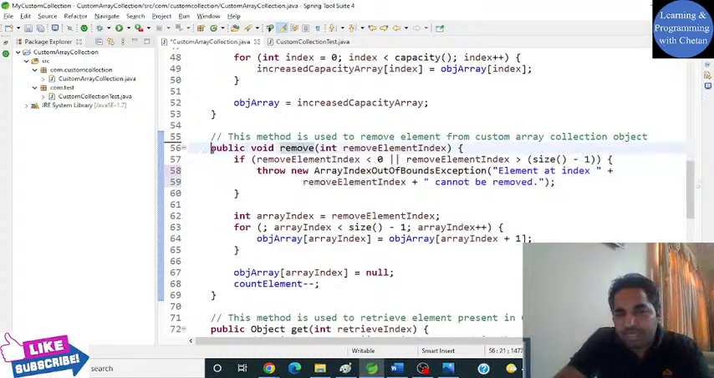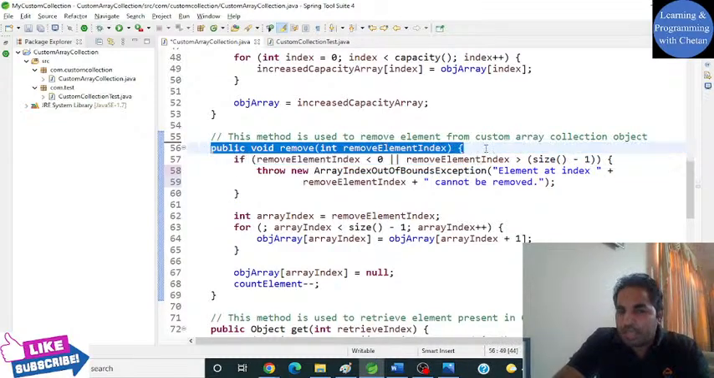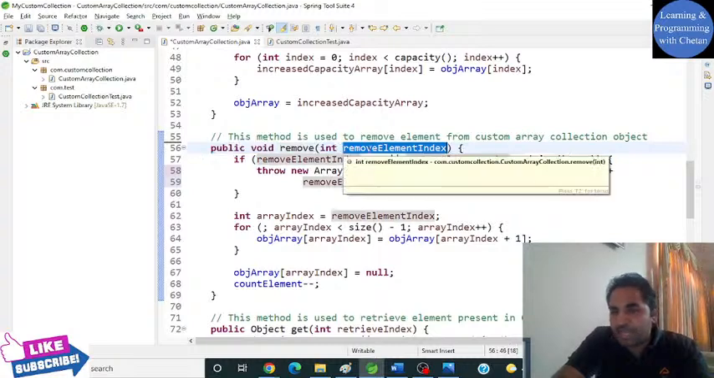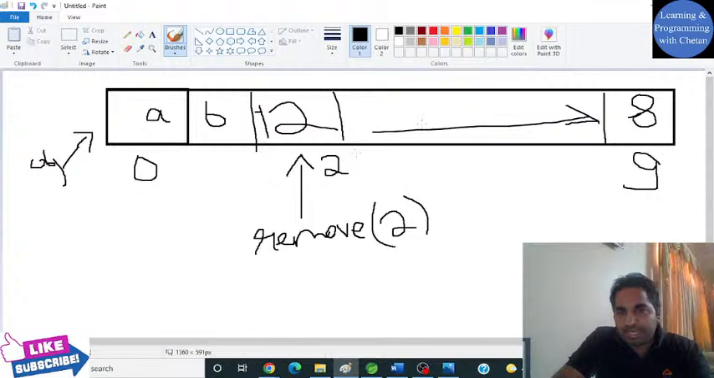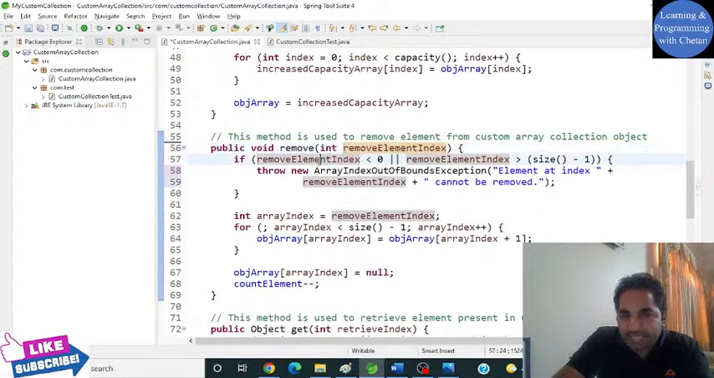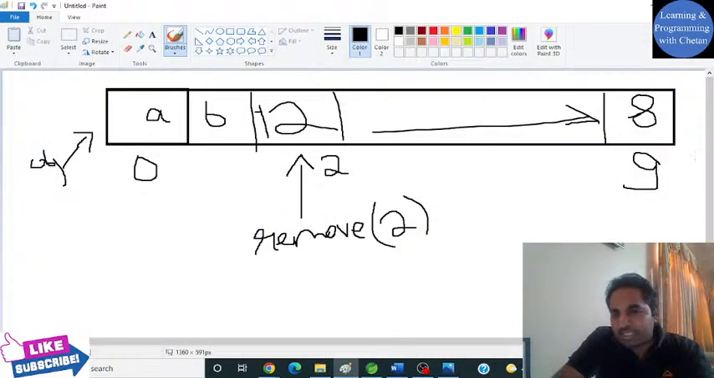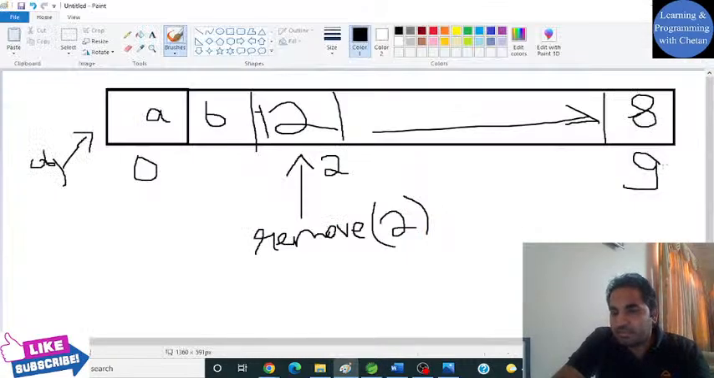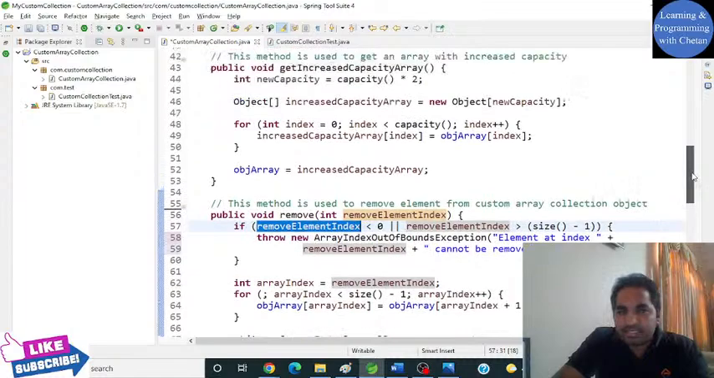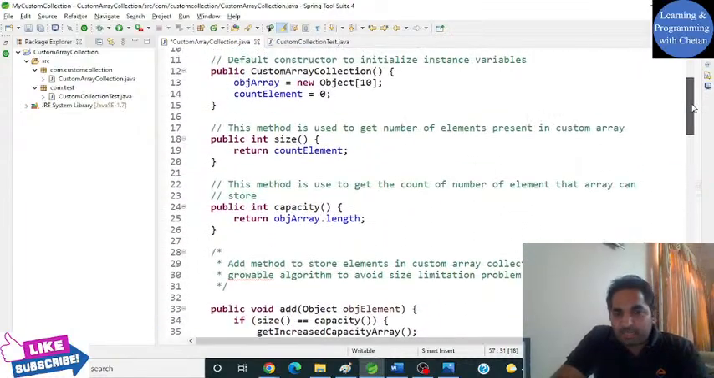So this is my remove method. It is not returning anything, and it is accepting an integer value. So this is the index of the element which we want to remove from our collection object. Hope it is clear to you. So first we are checking that it should not be less than 0 and it should not be greater than the size minus 1. Yesterday we already discussed the size method and the capacity method.